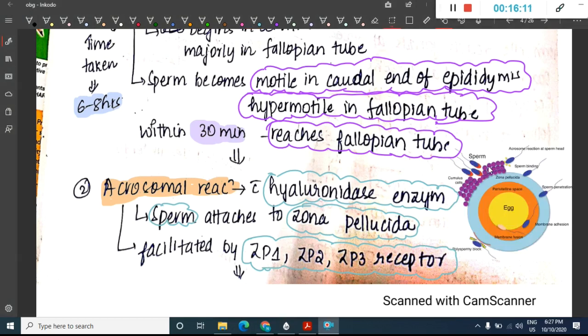This is the picture where you can see the sperm. First it has undergone capacitation and the first reaction is the acrosomal reaction. This purple color is the zona pellucida. So the sperm has attached to the zona pellucida with the help of the enzyme hyaluronidase, and this attachment is facilitated or activated by ZP1, ZP2 and ZP3 receptors.